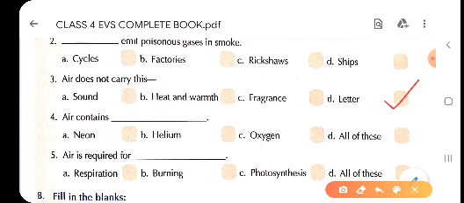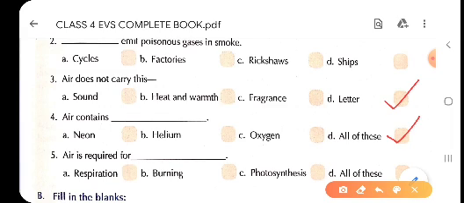Fourth one children, air contains dash. As we have studied in the chapter, neon, helium and oxygen. All the three are part of air or are the composition of air. That is why all the three answers are correct. So you will tick in option D, that is all of these.